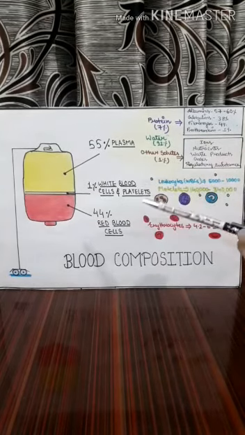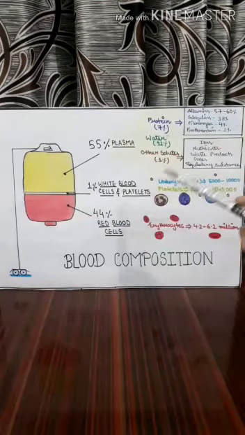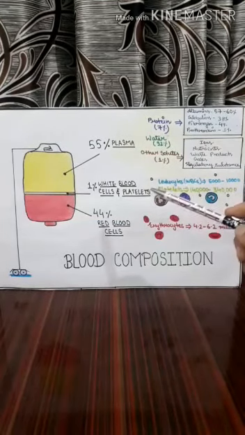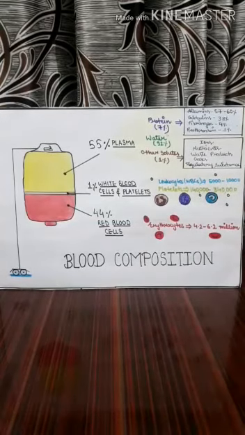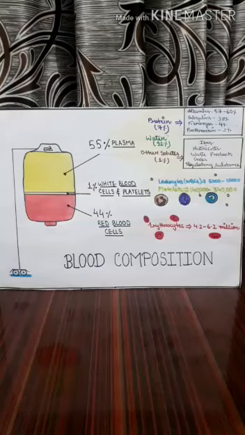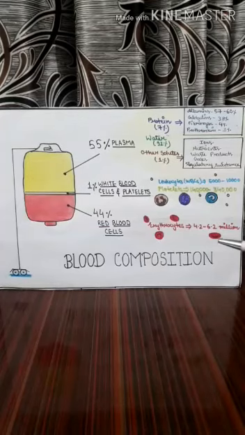Now another 1% of blood is composed of white blood cells. White blood cells are also known as leukocytes and they range between 5,000 to 10,000. Then we have platelets. Platelets also known as thrombocytes and they range between 140,000 to 340,000 and they are produced by some special bone marrow cells and it is mainly responsible for the blood clotting.